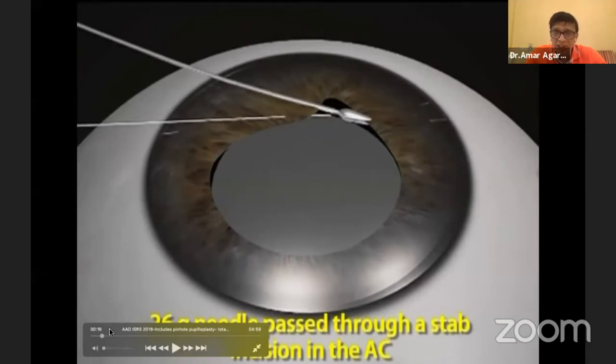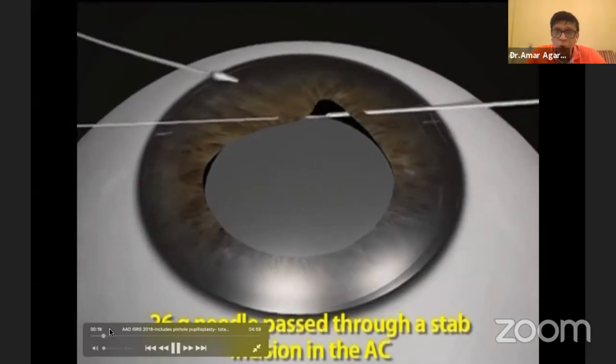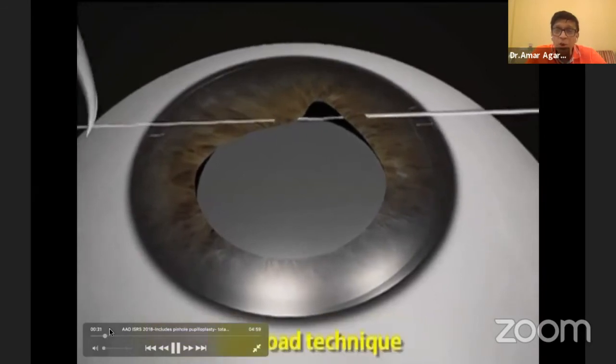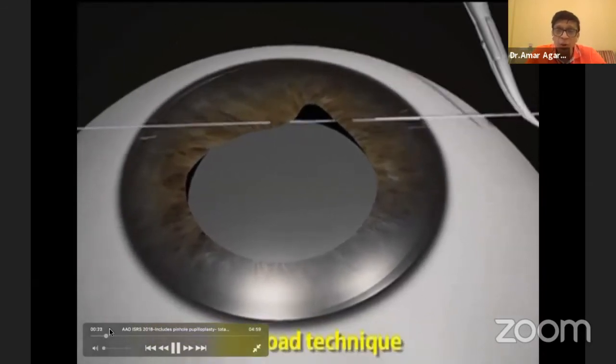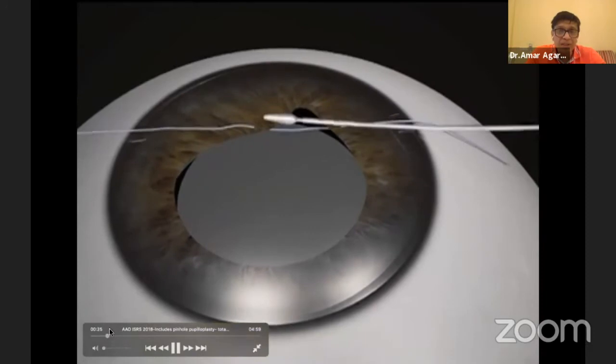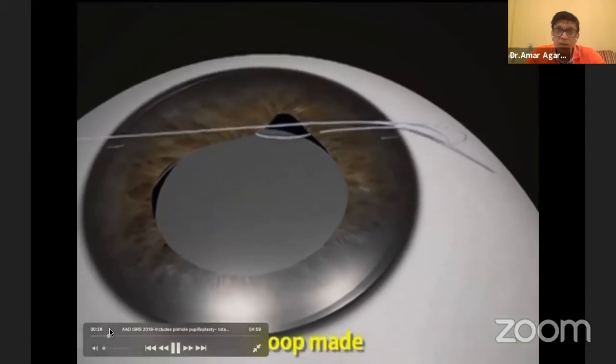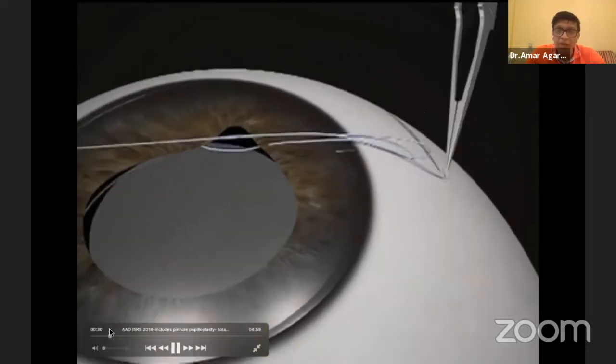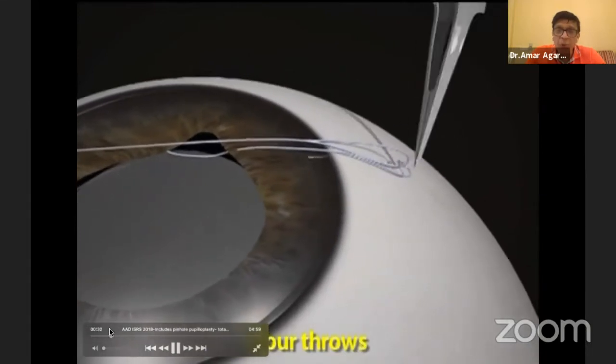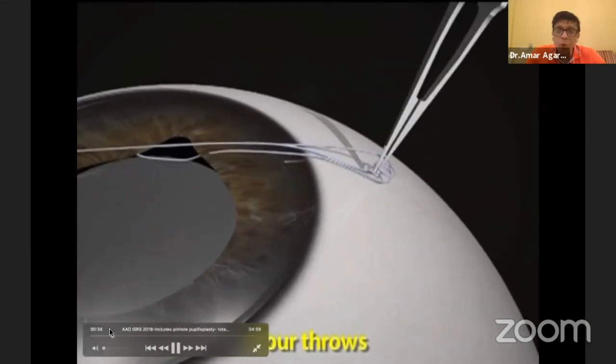You can take a 26 gauge needle, which is what we started off with, but now we have gone smaller to a 30 gauge needle, whichever is available. Go through the iris, railroad the two. Once you have railroaded the two, the next step is to bring this loop out. Now, remember the number 4, pass it 4 times, and that is over.